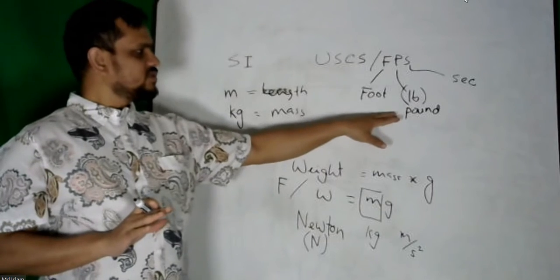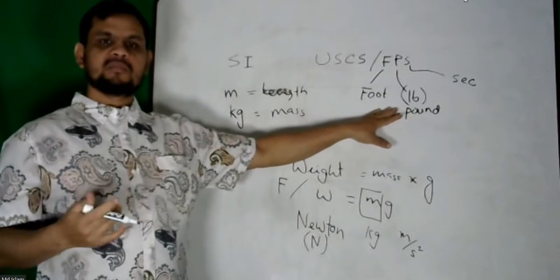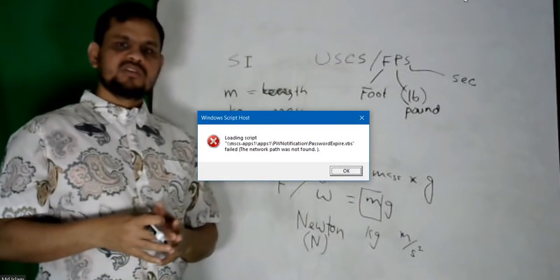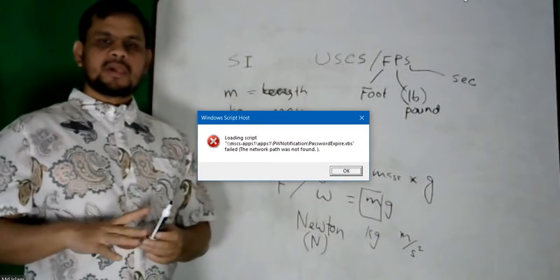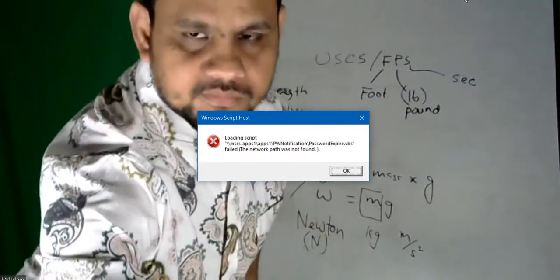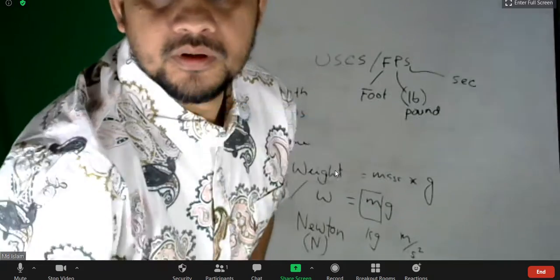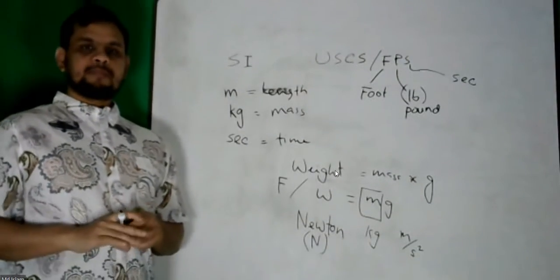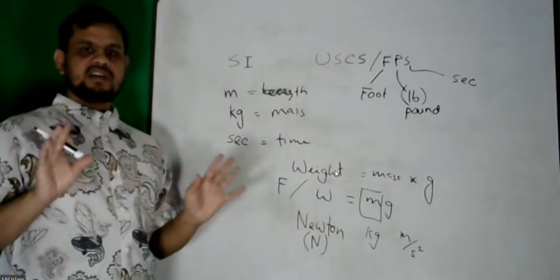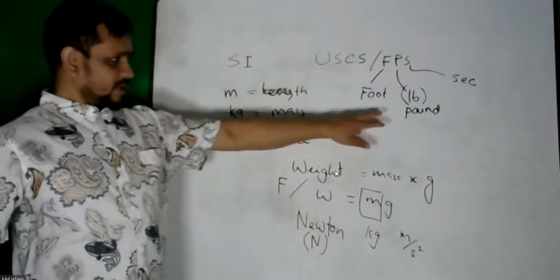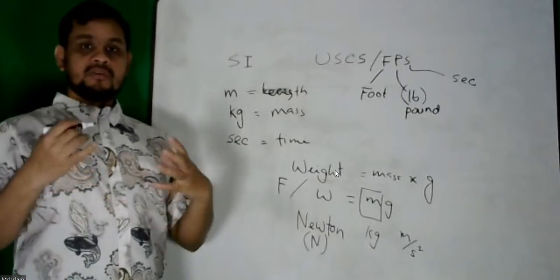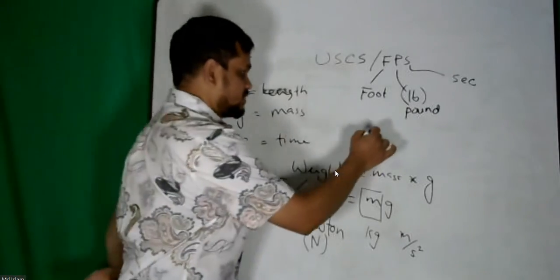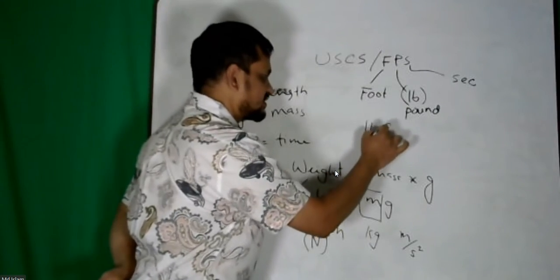But we use pound as the unit of mass. So in US units, typically we use pound for both mass and weight. It is a confusing term, but actually pound means pound force. It is a weight. So we should write this, but we write lb.